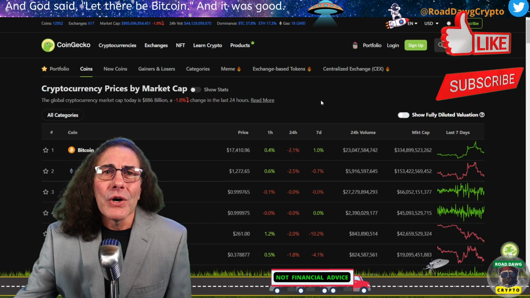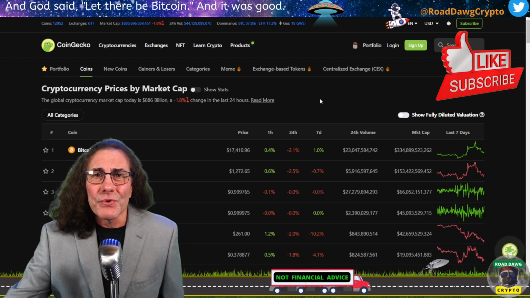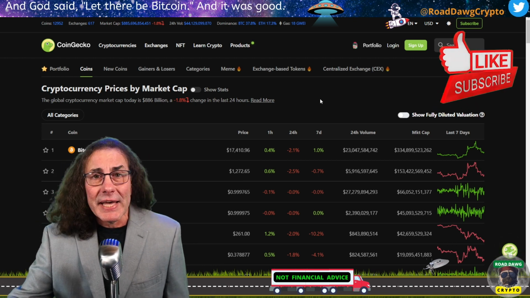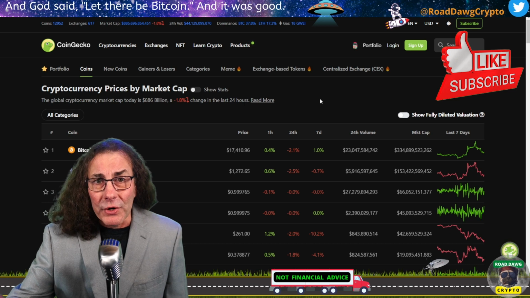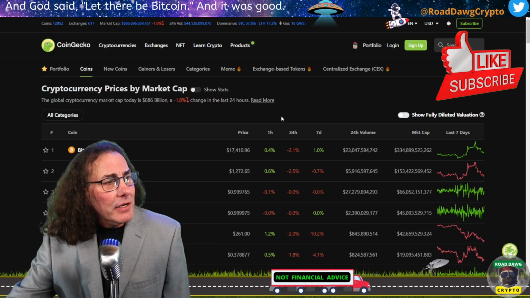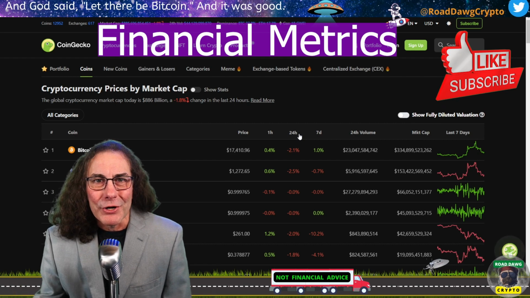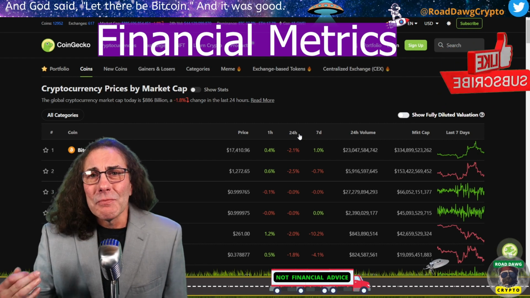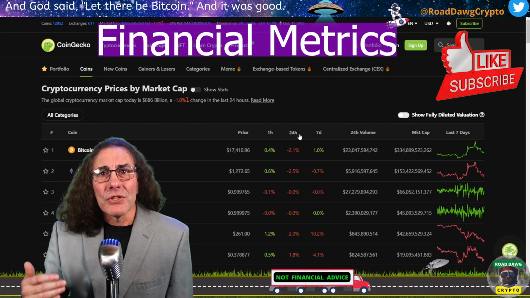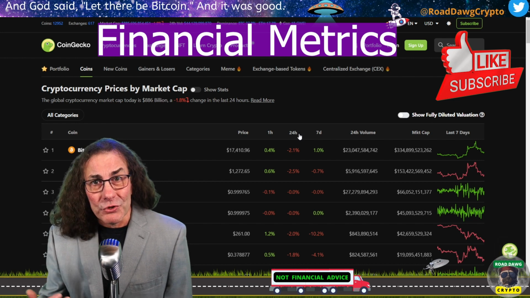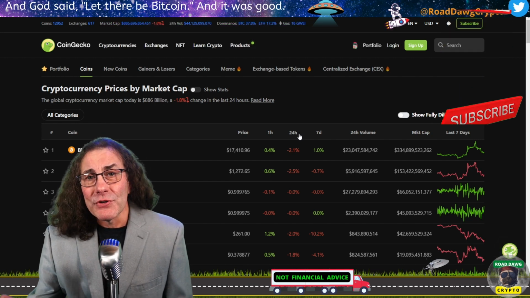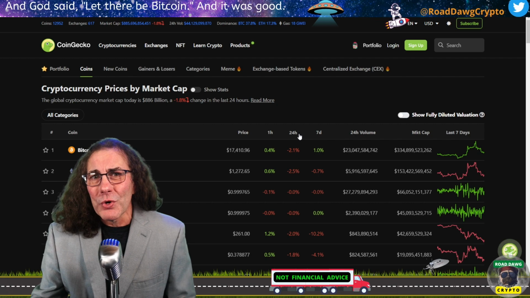Now, I'm currently on CoinGecko, but there are several other sites and apps that offer this same data. CoinMarketCap, which we saw earlier, is another one that I trust. And it's from here that we're going to start our deep dive into the financial metrics for crypto projects that capture our interest. Now, I'm starting with the financial metric first because this is information particularly useful for traders, whereas the project and on-chain metrics that we'll look at in later videos are geared more toward investors.